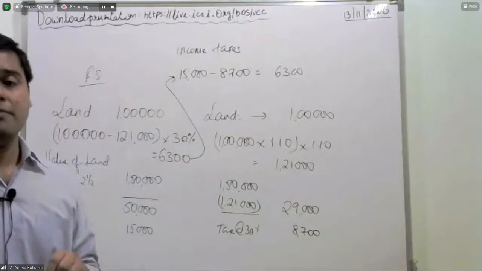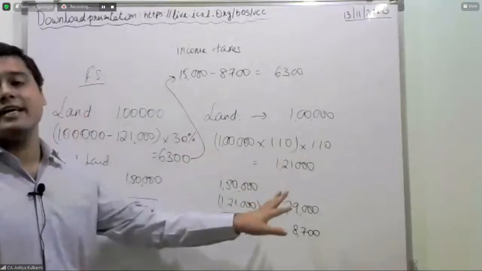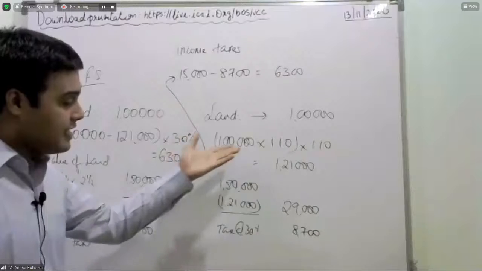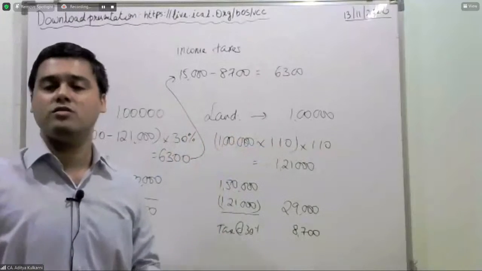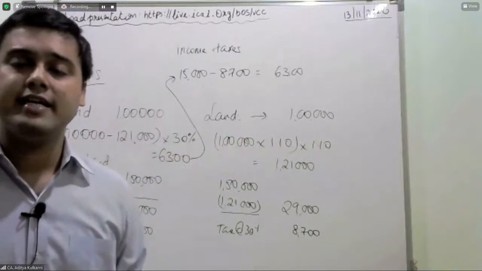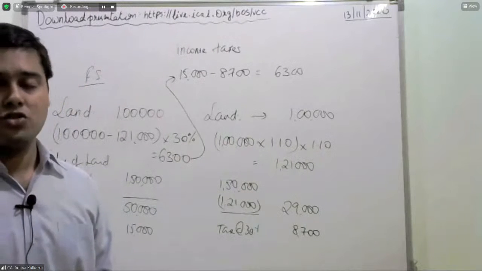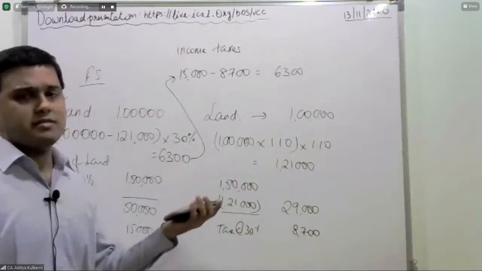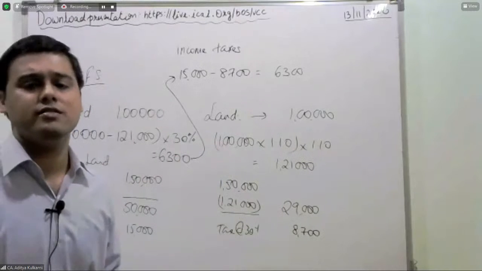Number two, I cannot recognize this gain of 6,300. Why? Because I do not know the indexation amounts themselves. So therefore, on account of this simple reason, we do not do this in real life.